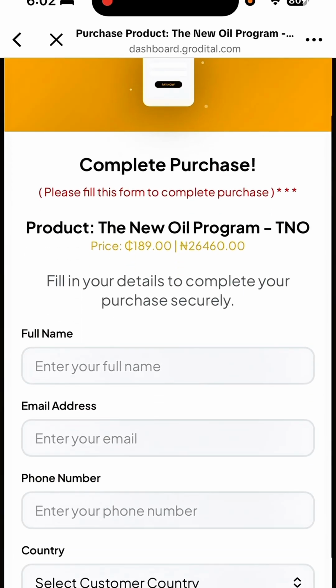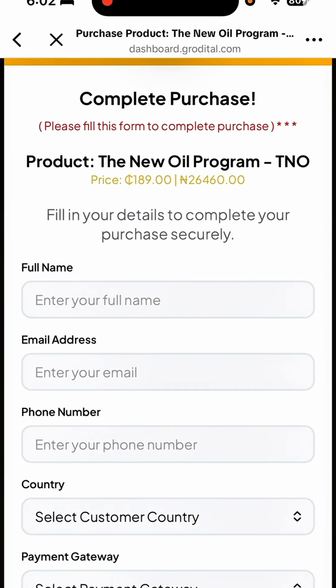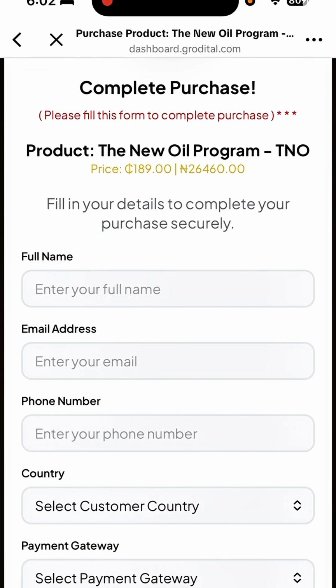Good. Now when it loads, you see that I'm at this particular page where I need to fill some forms. So you can see over here I have enter your full name, enter your email address, phone number, country, and all that. So when it comes to the email, the one you are going to use must be very active, right? You don't have to use just any email at all. Use your active email. So you just have to enter your full name, enter your email here, which is your active email, and then enter your phone number. Then you choose your country, right?